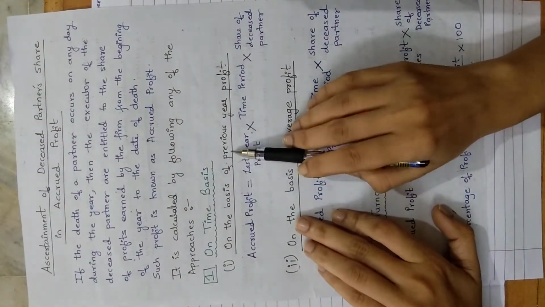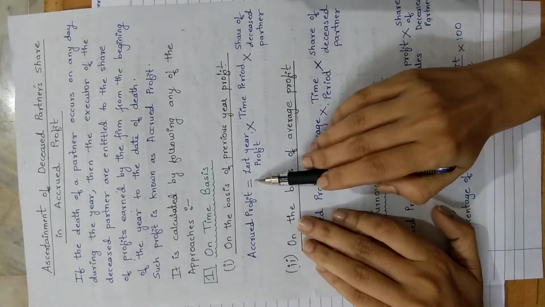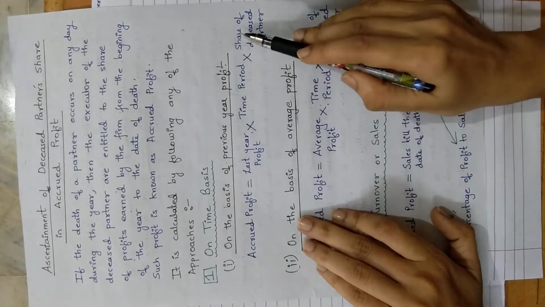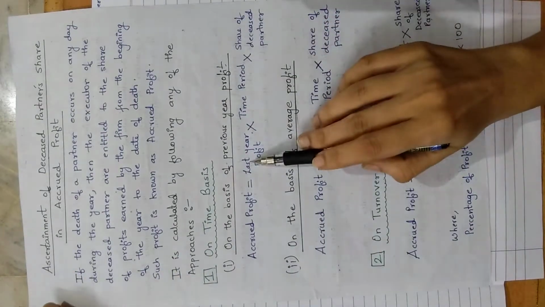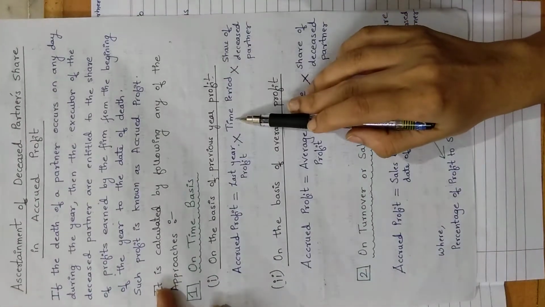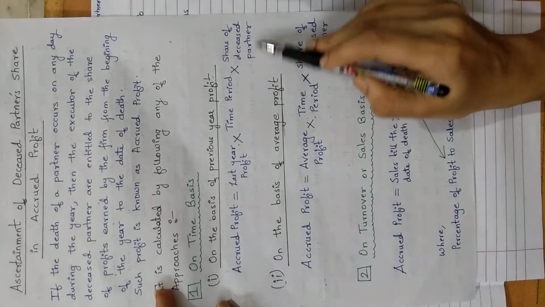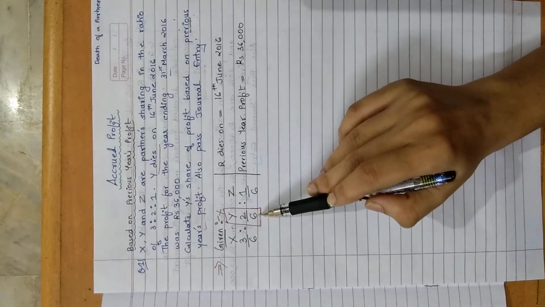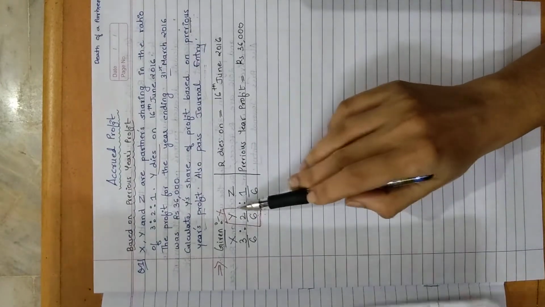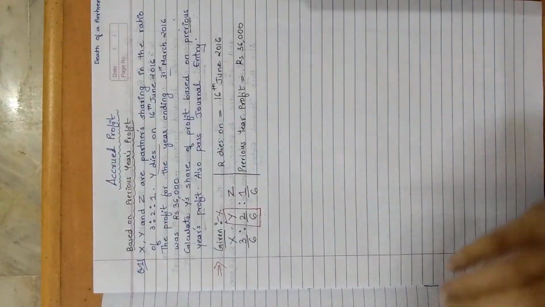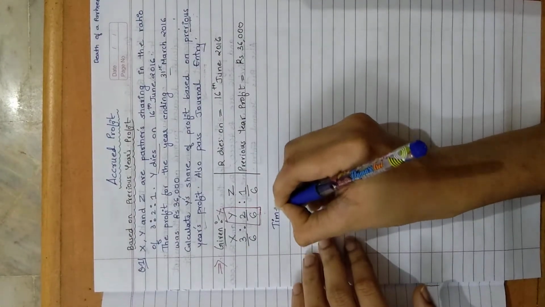So we have to apply this formula on the basis of previous year's profit. Accrued profit is equal to last year's profit multiplied by the time period multiplied by the share of deceased partner. Last year's profit is already given in the question, that is 36,000. We have to calculate what? Time period. Share of deceased partner is already given in the question, that Y was having 2/6 share in the profits. So that is also given. What we have to calculate is time period. So how to calculate the time period?